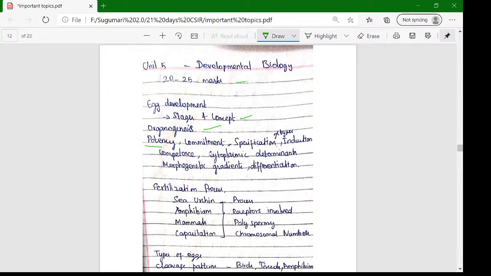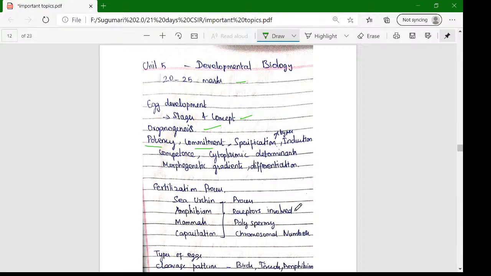What is potency, commitment, specification and their types. Specification we have three types. Then the types: induction, competence, cytoplasmic determinant, and differentiation. What is determinant and differentiation, and morphogenic gradients? These are all the basic terms. We want to understand what it is and where it is playing a role.